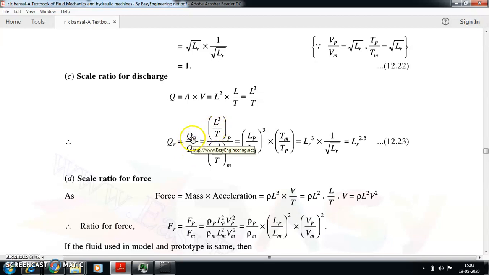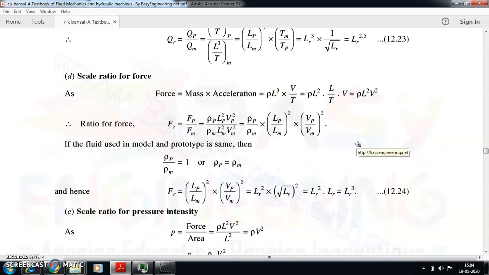So your Q is L cube divided by T, so L cube by T of P over L cube by T of M. I can take the length ratio here, Lp by Lm, so Lr cube will come. Tm by Tp is 1 over root of Lr, because Tp by Tm is root of Lr. So the final remaining will be Lr to the power of 2.5.